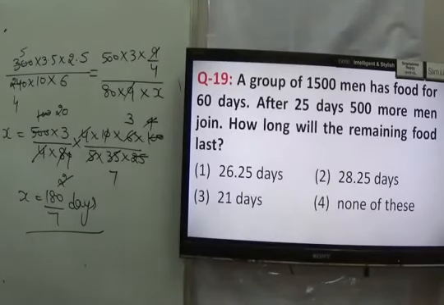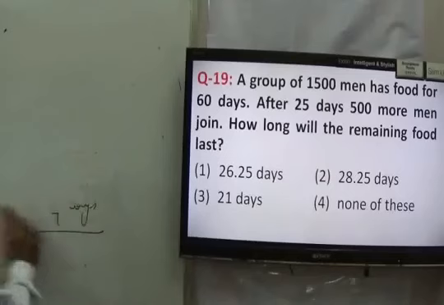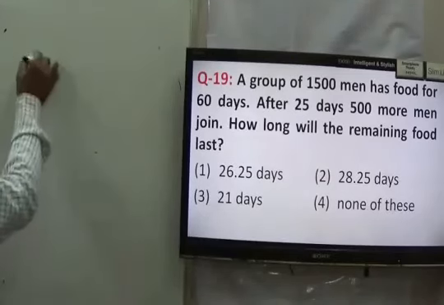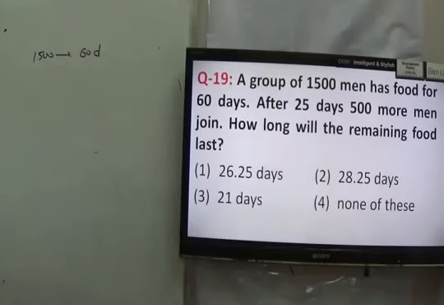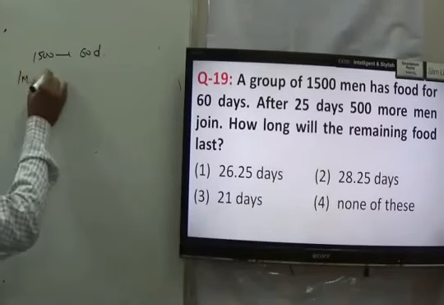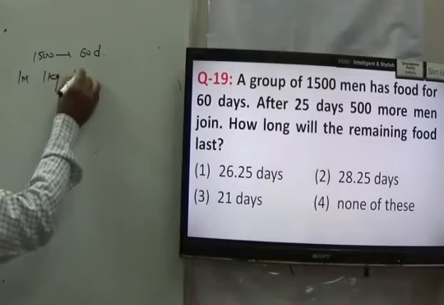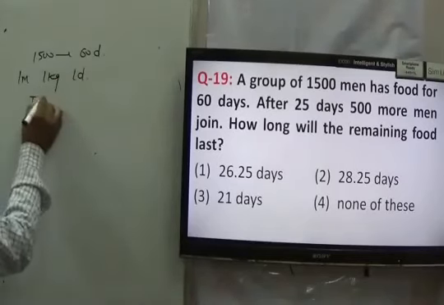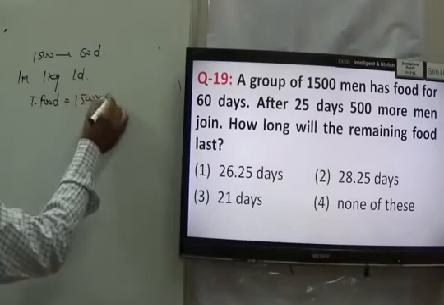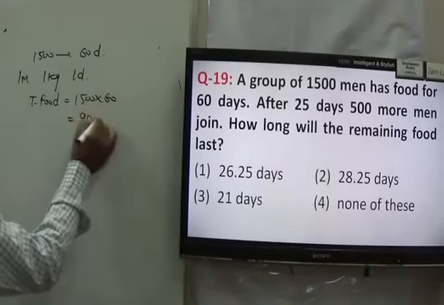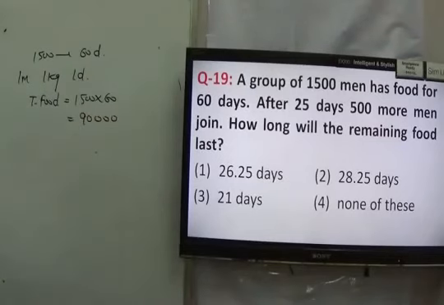Next you have statement number 19, a very general question, and it's a very important statement. What is given to you? It is given that 1500 men have enough food for 60 days, right? Let us assume that one man consumes 1 kg of food in 1 day. It means total food available is equal to 1500 into 60. So then I can say that is 90,000 kilogram.